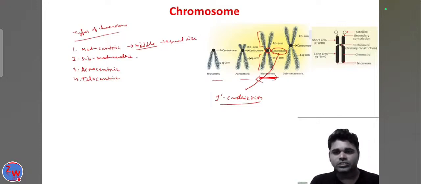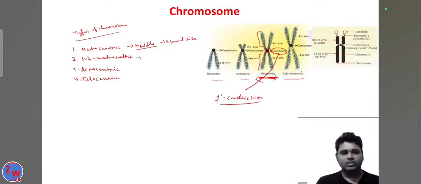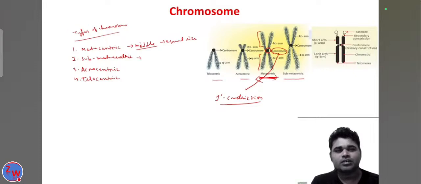Next, come to the submetacentric chromosome. Here the centromere is displaced just after the middle. Actually the middle part is here, but the centromere is present some distance away from the middle.